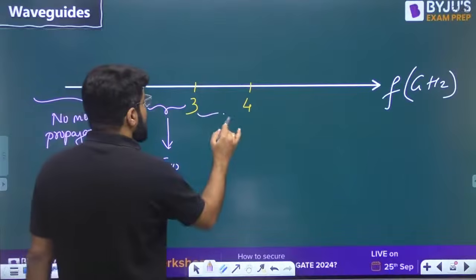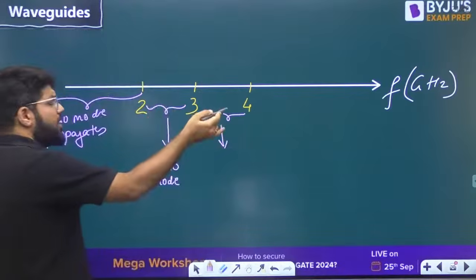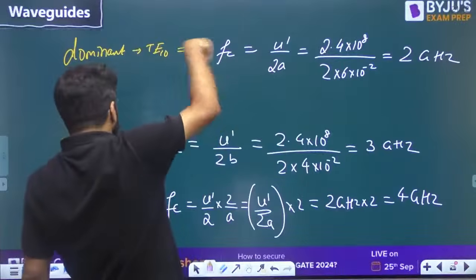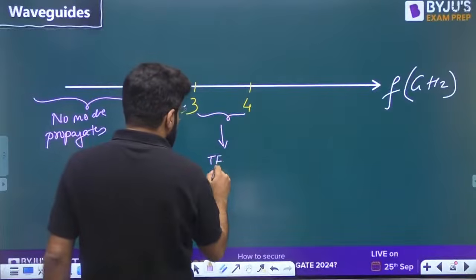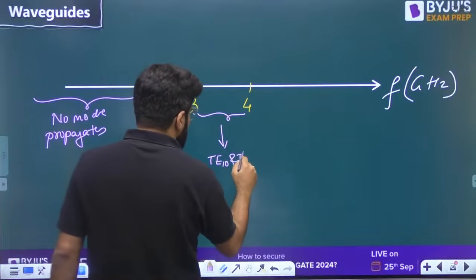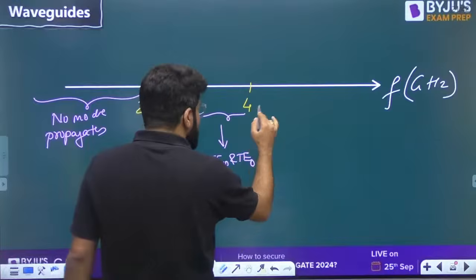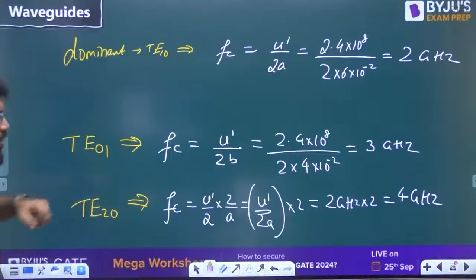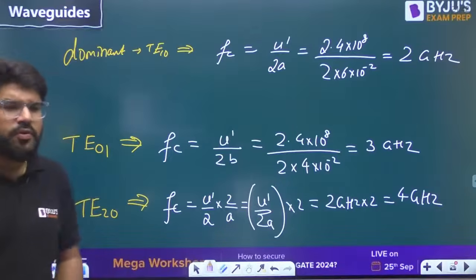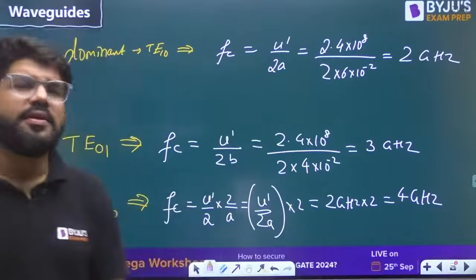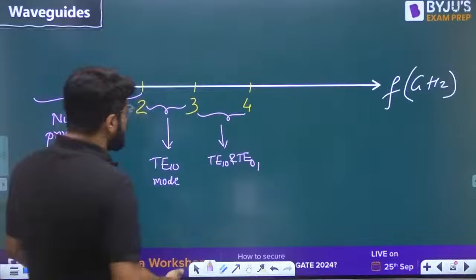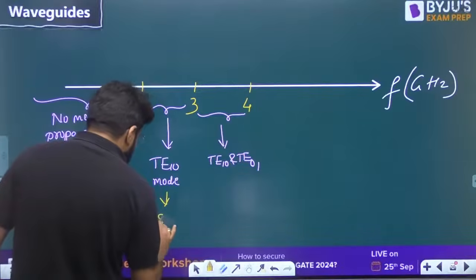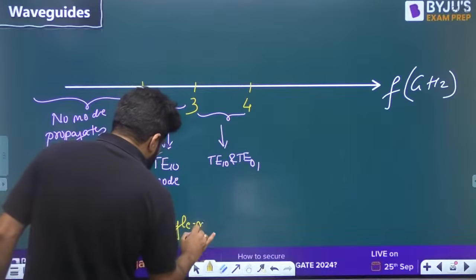When you take between 3 and 4, now you have crossed 3. If it is greater than 3, it is greater than 2 also. So TE10 will still be possible, and TE01 will also be possible. If you go greater than 4, TE20 will also come, so the number of modes will keep on increasing. What is the range of frequency for single mode? Single mode exists here.